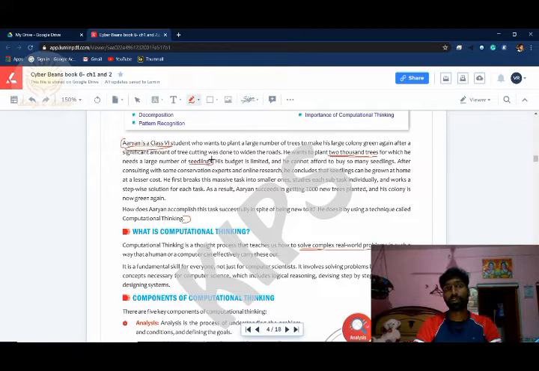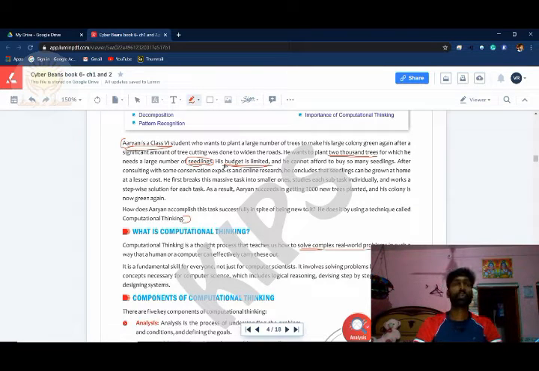Actually, what is meant by seedling? Seedling means a small plant. Seedling means it is not a seed, it is a plant. It means when a plant comes out of the seed after 1 month, 2 months or 3 months. So he wants to plant 2,000 trees, so he needs seedlings and he does not have that much money.